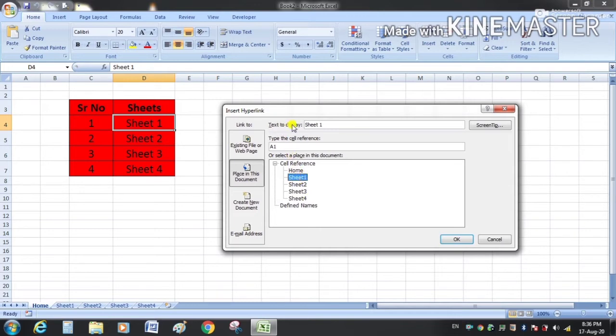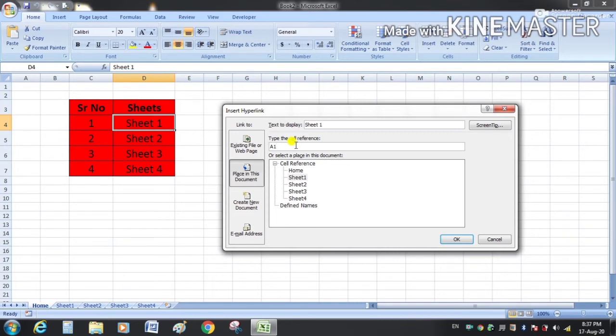Text to display. Here we will write the text which will work as active text, or we can say it will act as the hyperlink. So let it be sheet 1. And here is where you type the cell reference, the cell in which you want your cursor in the linked sheet.